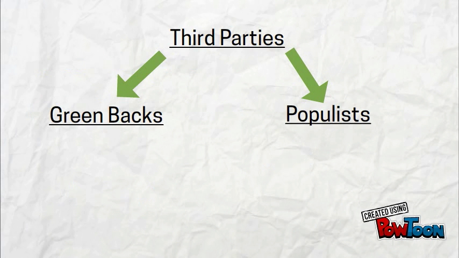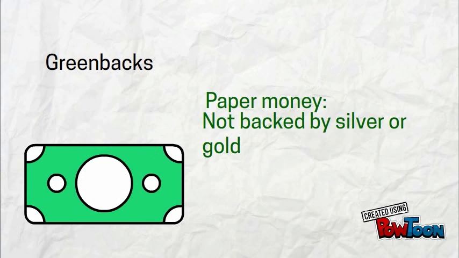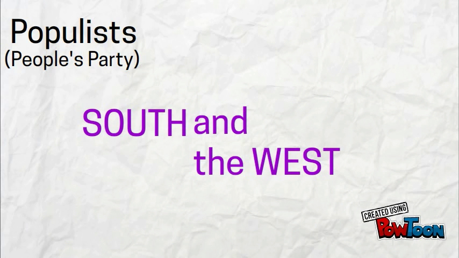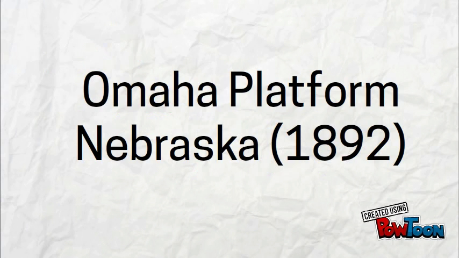During this time, third parties in politics emerged. The Greenback Party supported paper money that was not backed by silver or gold and consisted mostly of northern farmers. This party was formed in response to the Specie Resumption Act. The Populists, also known as the People's Party, consisted of farmers in the South and the West. In 1892, Populists gathered in Nebraska and drafted a political platform known as the Omaha Platform.